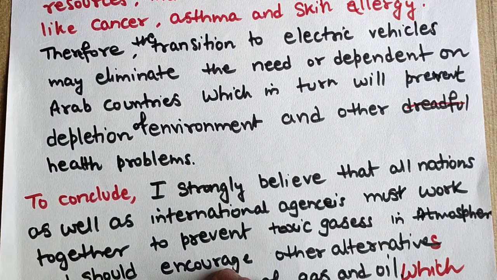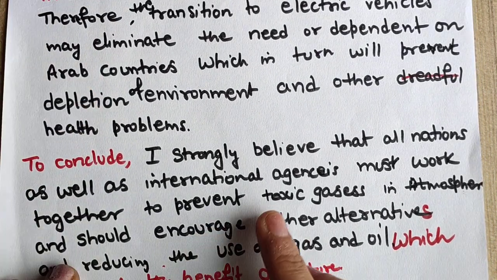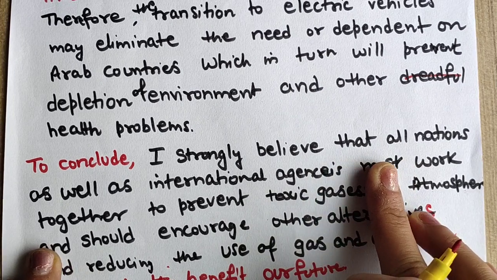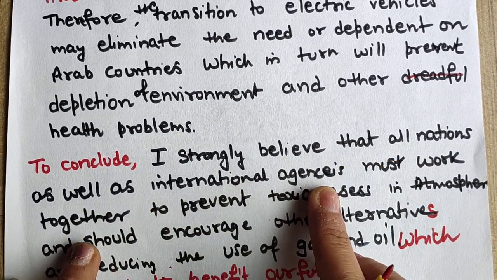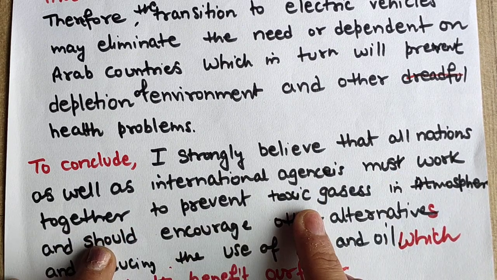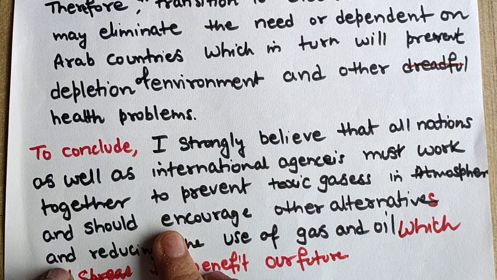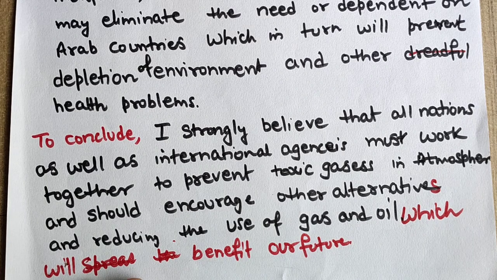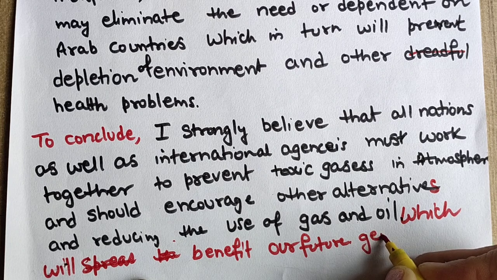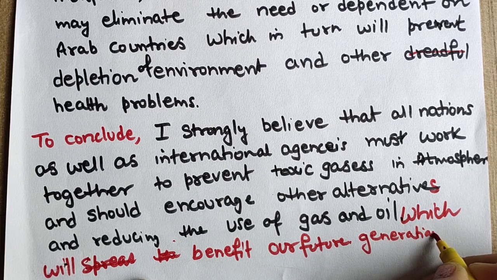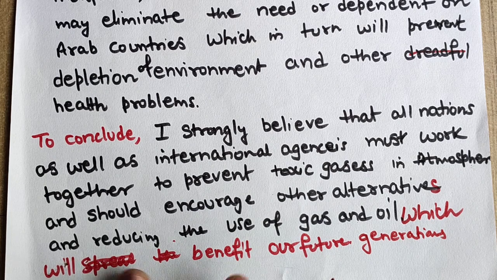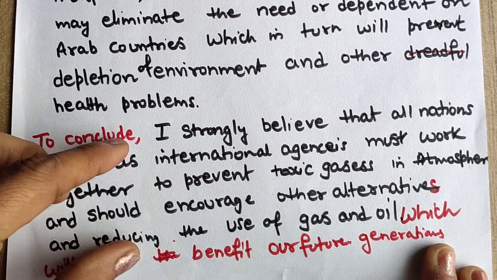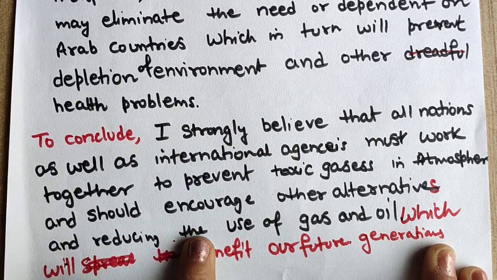Now coming to the conclusion. To conclude, I strongly believe that all nations as well as international agencies must work together to prevent toxic gases in the atmosphere, and should encourage other alternatives and reduce the use of gas and oil, which will benefit our future generations. So this is a simple thing I have written for this agree or disagree question statement. You can just read it.